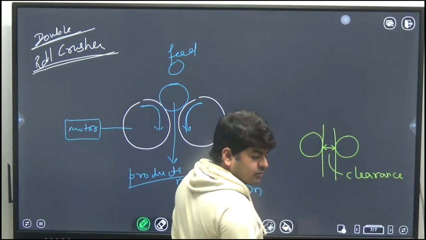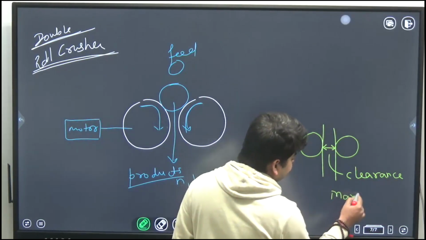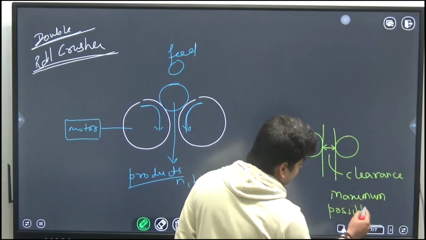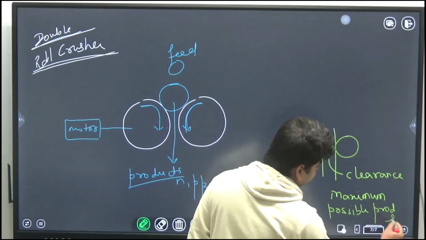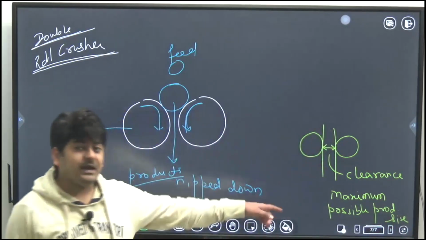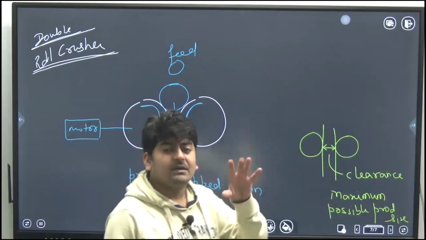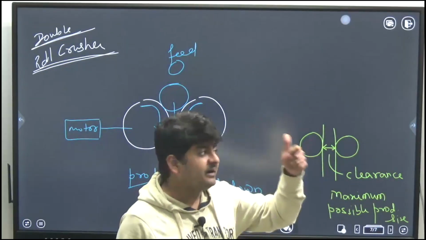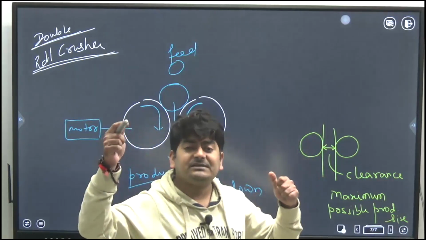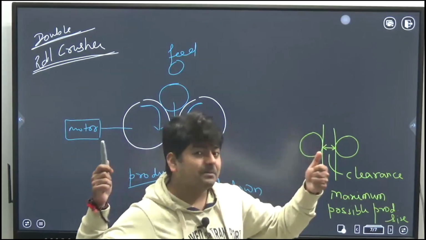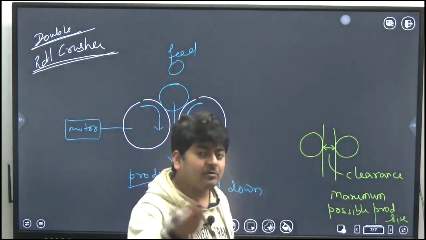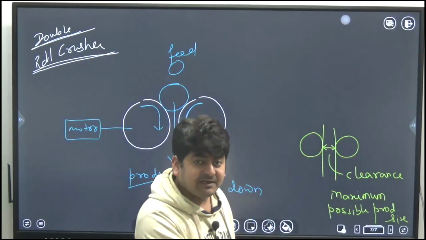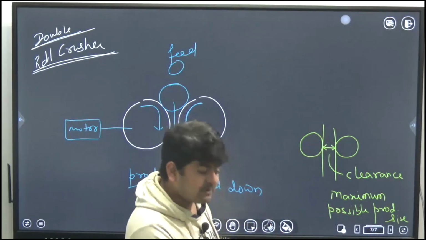Okay, also you can say the maximum possible product size. See, again here I am talking about the product size. So what is the product size? That has to be in diameter, not in radius. Because if you think radius and diameter, diameter is a complete dimension. Radius is not the complete dimension. So obviously if I am talking about some person, or if I am identifying anything, I will identify that anything or that particle or that person completely.